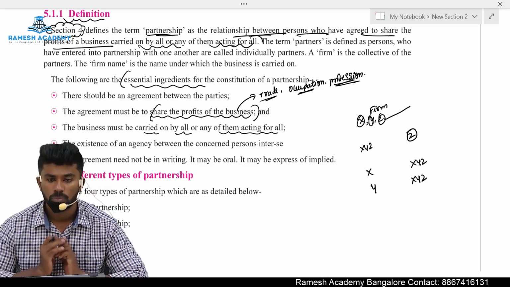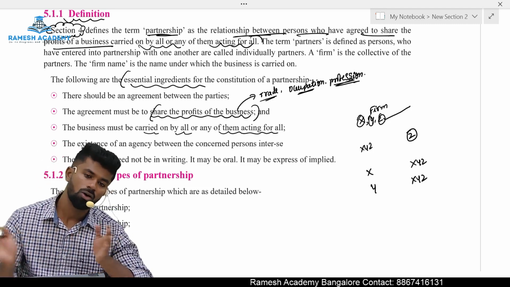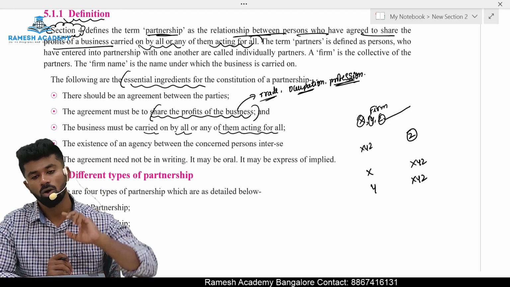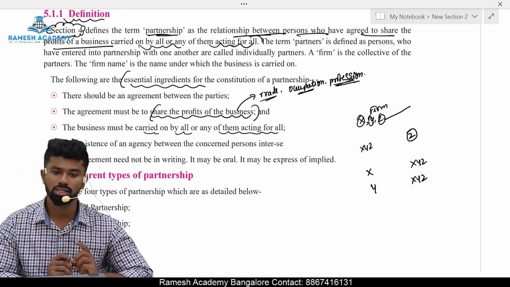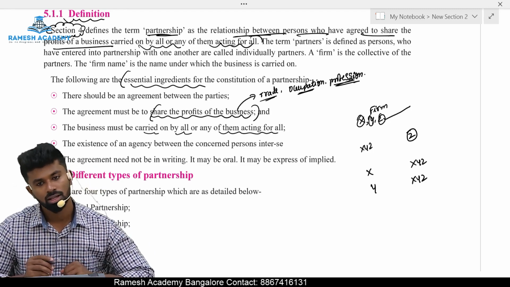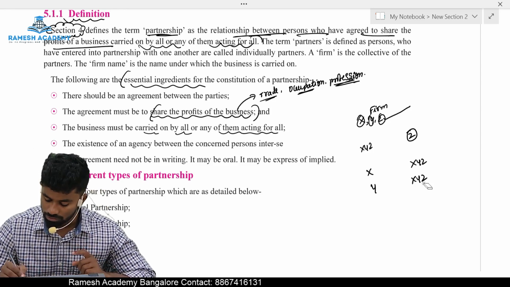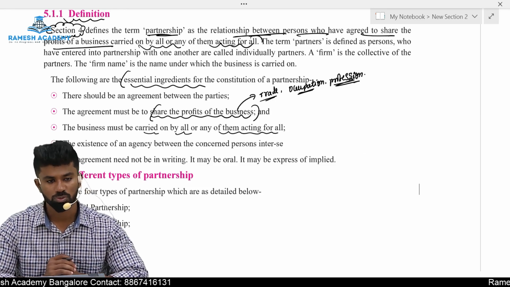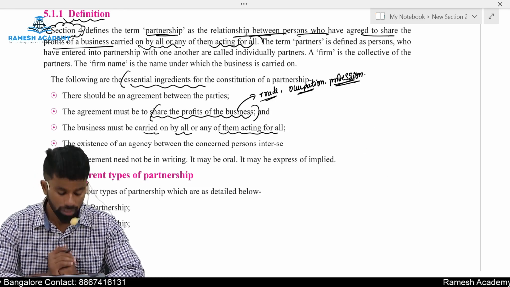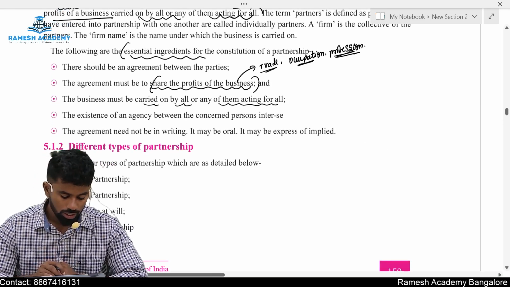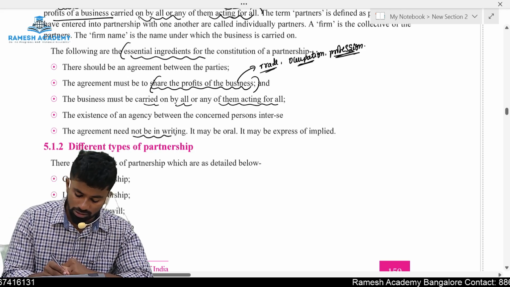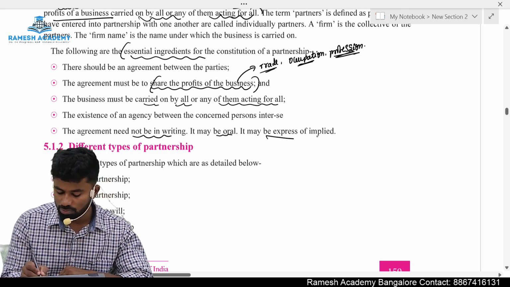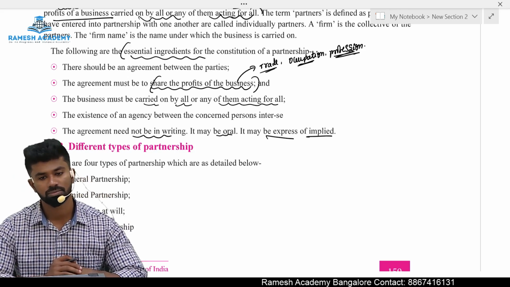Here one partner works for all the partners, so he is considered the agent and the remaining are the principals. For the act of the agent, the principal will be held responsible. That is called mutual agency. Next, the agreement need not be in writing. It may be oral, expressed, or implied.